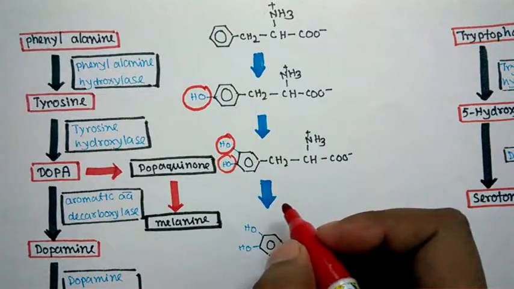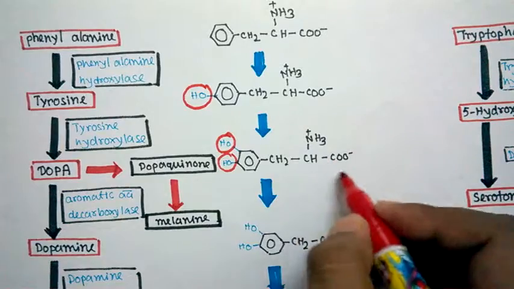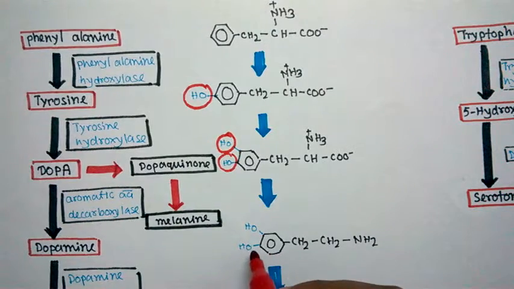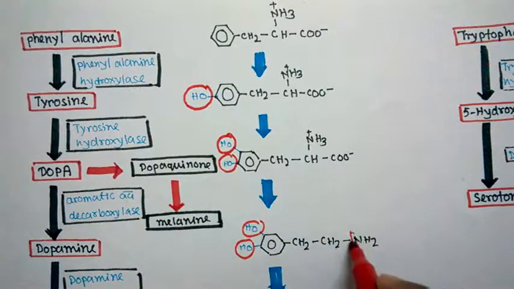Then the aromatic amino acid decarboxylase would remove this carboxyl group and form an amine. This biologically active amine is known as dopamine. It has basically two hydroxyl groups and this amino group.